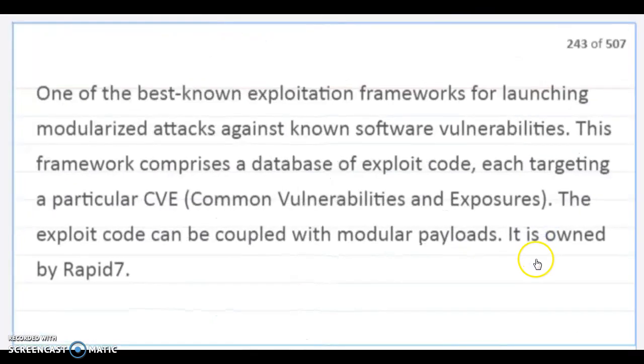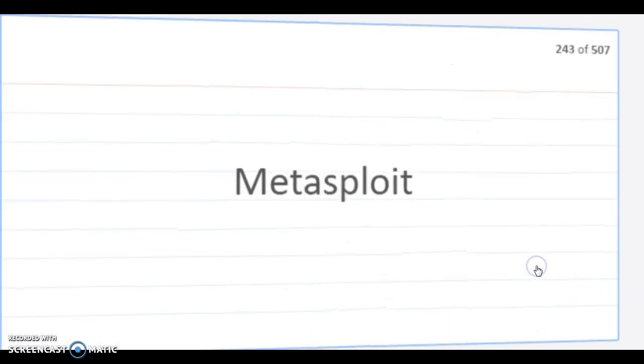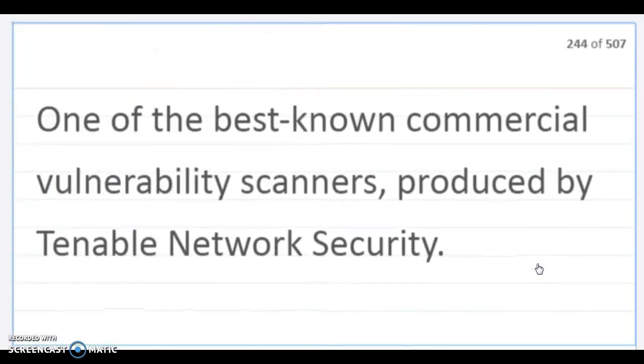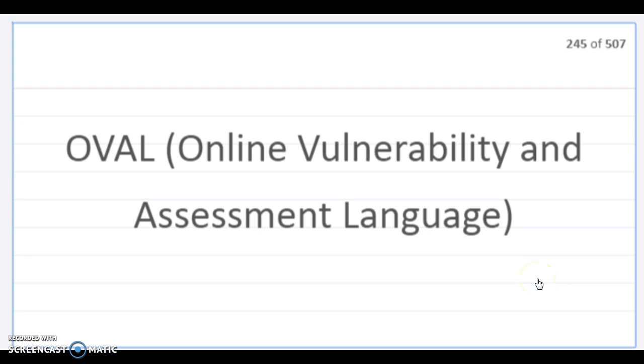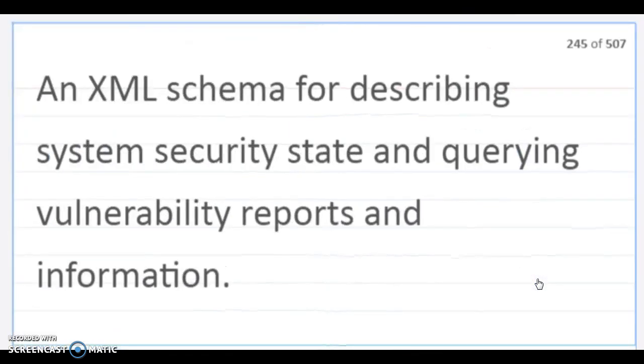Metasploit. One of the best known exploitation frameworks for launching simulated attacks against known software vulnerabilities. This framework comprises a database of exploit code, each targeting a particular Common Vulnerability and Exposure. The exploit code can be coupled with modular payloads. It is owned by Rapid7. Nessus. One of the best known commercial vulnerability scanners, produced by Tenable Network Security. OVAL, Open Vulnerability and Assessment Language. It's an XML schema for describing system security state and acquiring vulnerability reports and information.